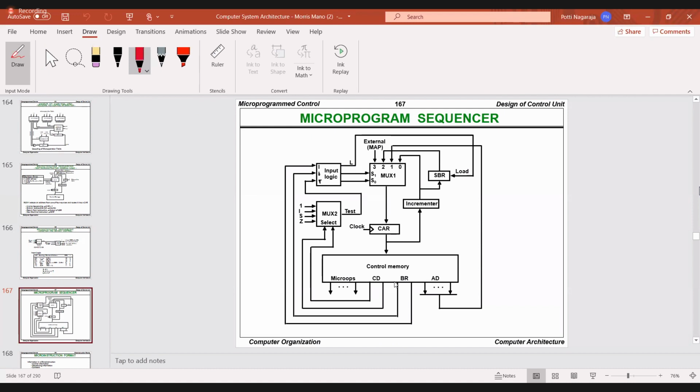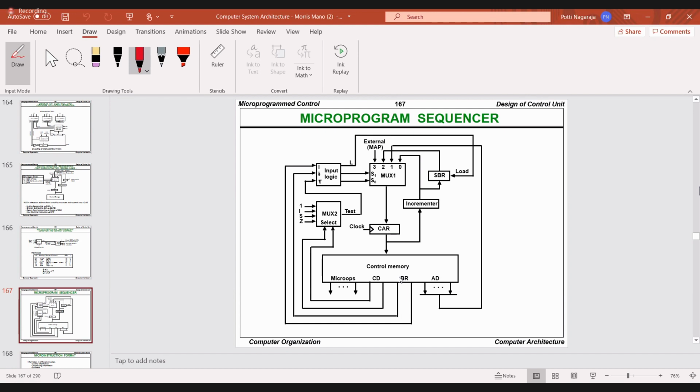Now see here, next BR. Tell me what BR is. 00 is jump, 01 is call, 10 is return, 11 is map, and the remaining bits are nothing but the address. This one I already explained to you.